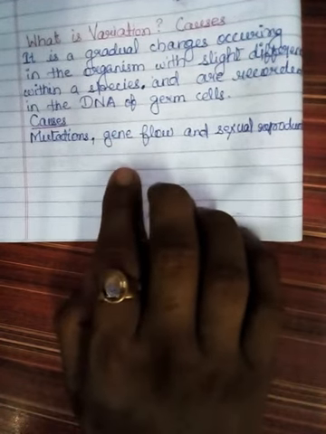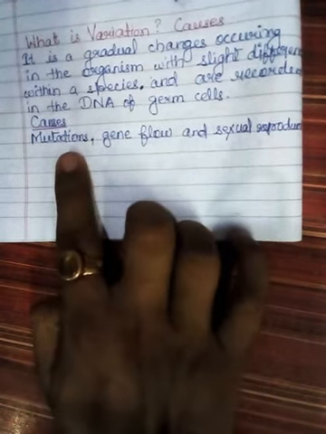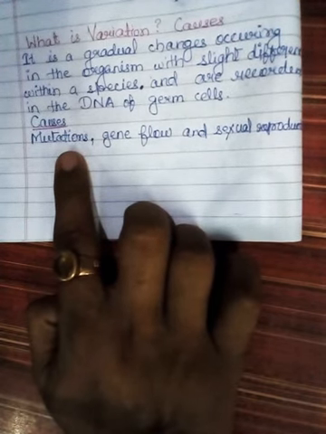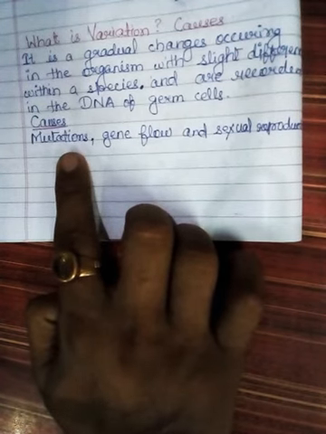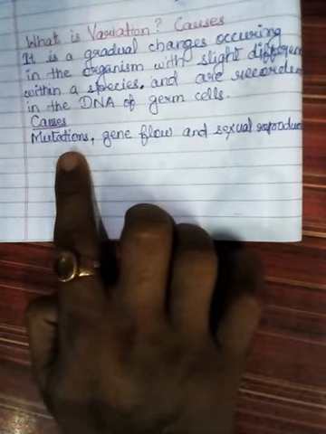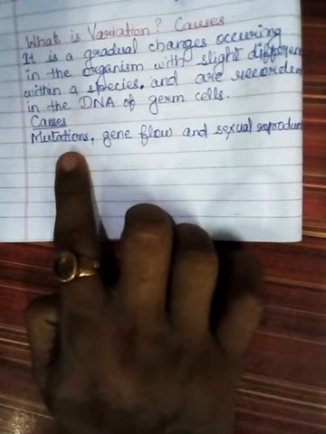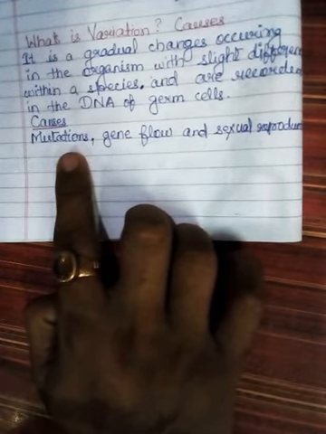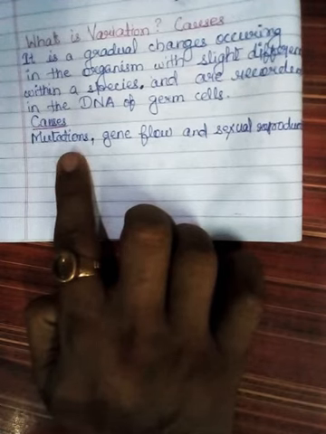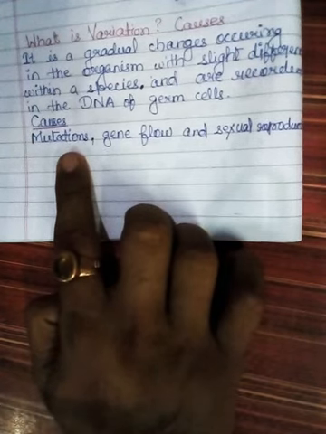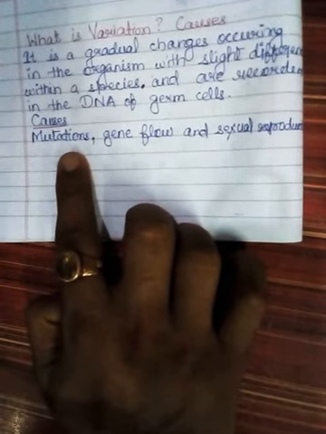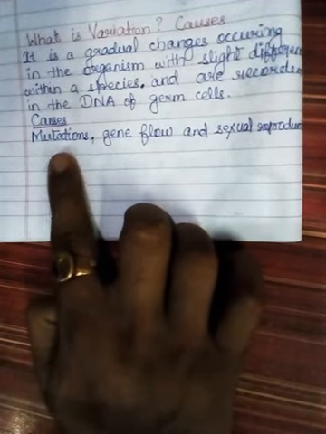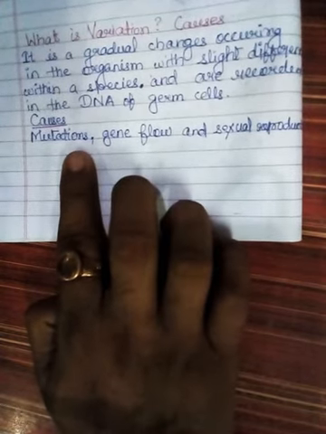Fine. Now we will go with the causes of variation. The first cause of variation is mutation. Mutation can be due to the deletion, addition or substitution of any of the nitrogenous bases on the DNA, like adenine is replaced by guanine, or guanine is replaced by thymine, or thymine is replaced by cytosine, or the nitrogenous bases are added. This is due to the introduction of ultraviolet rays in the organism's germ cells DNA.